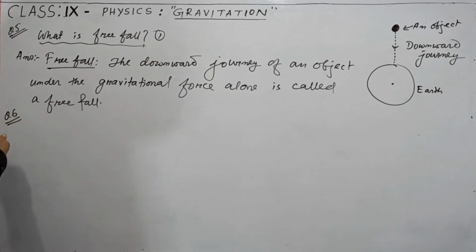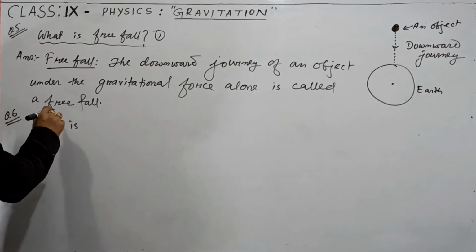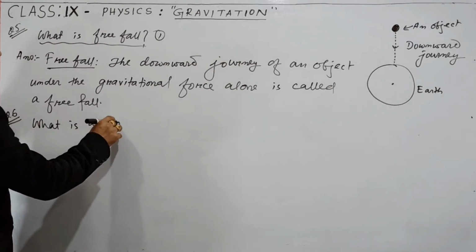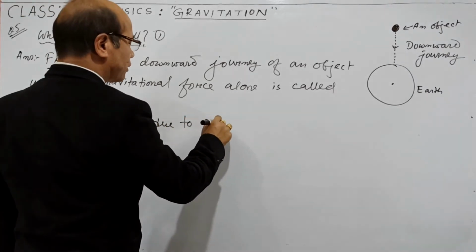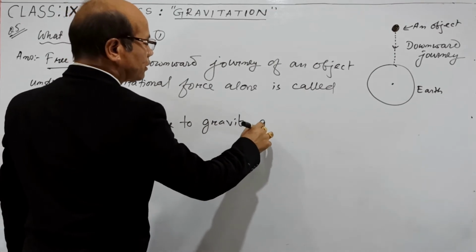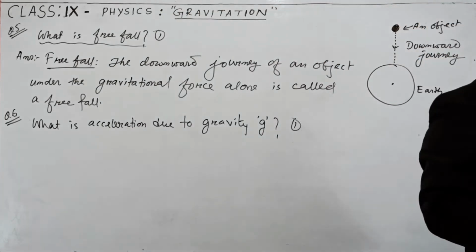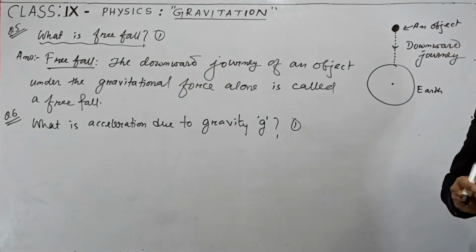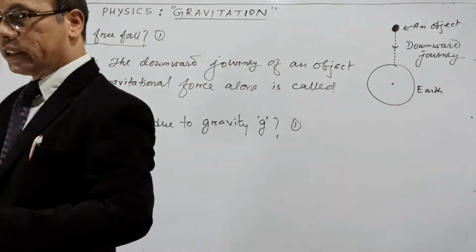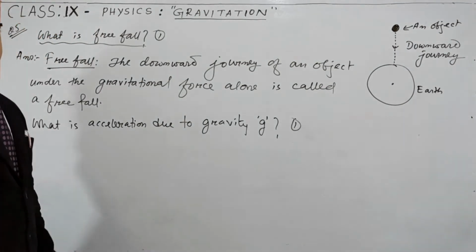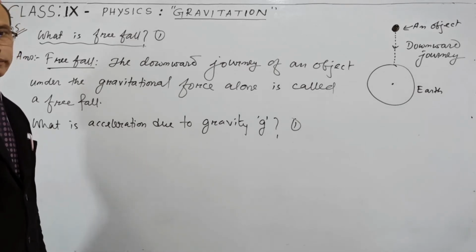And after knowing the definition of free fall, let us see what is acceleration due to gravity. Symbol is small g. You know the definition of acceleration? Whenever an object is acted upon by a force, and because of that the object moves, then its velocity keeps on changing, and because of that, it produces an acceleration. Because acceleration is the rate of change of velocity.